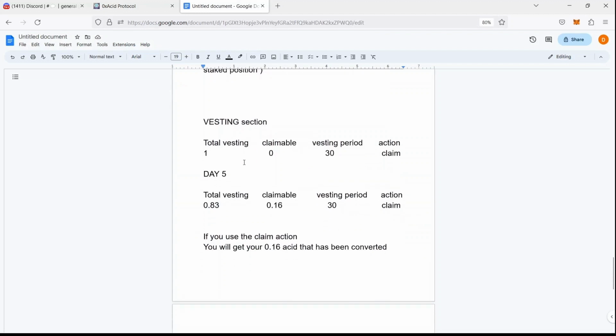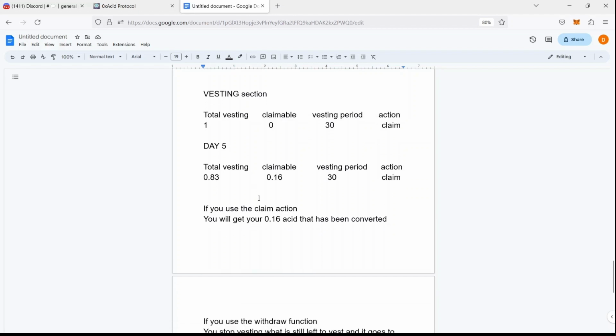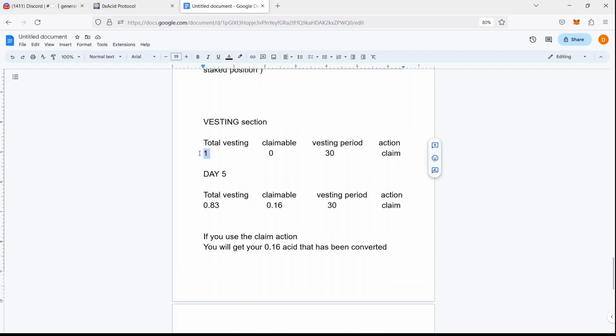I'm going to give you a very simple example with rounded numbers. So let's say you have one ES asset. On the first second that you have deposited, claimable will be 0. After day 5, total vesting will become 0.83 and you'll be able to claim 0.16 asset. These were already converted from that one initial ES asset you have deposited.